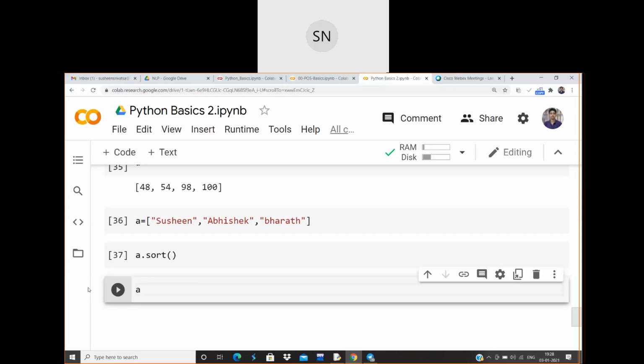Will it take the capital letter first? Oh, in that case Abhishek, Sushin, Bharat comes. Abhishek, Sushin, Bharat. Exactly. As we discussed, it was a wonderful discussion and you came up with the answers. Vishrut was telling that based on the length, yes, it is correct, and based on the alphabetical order, it is correct, and based on the type, whether it is uppercase or lowercase, it is going to consider that. Hence the output will be Abhishek, Sushin, and Bharat.